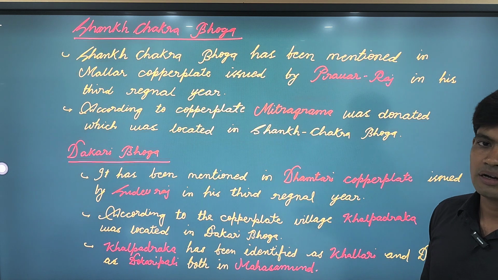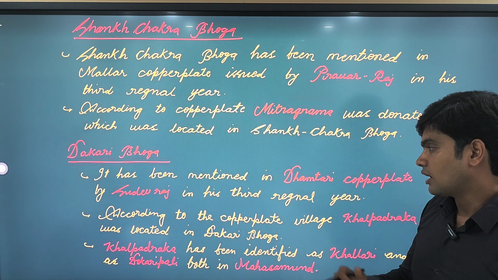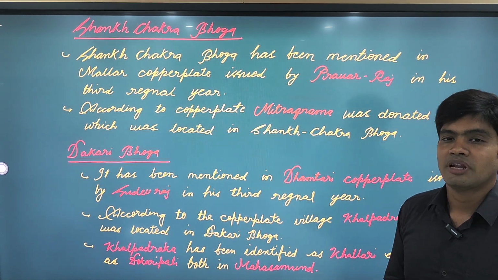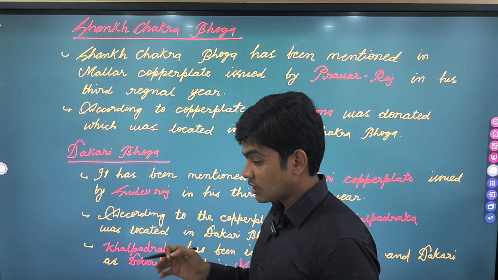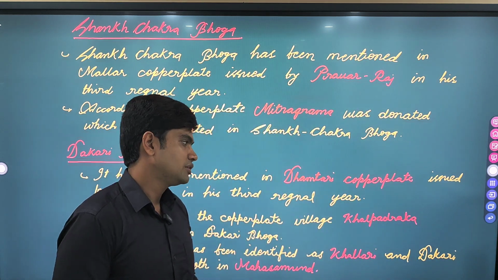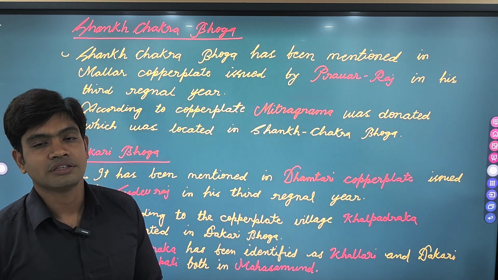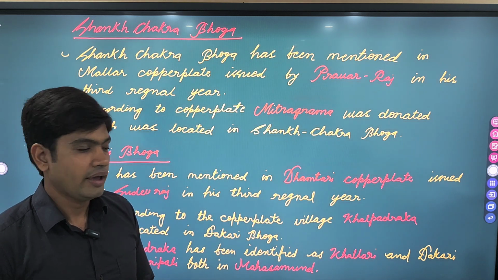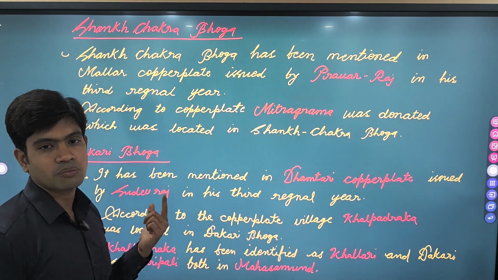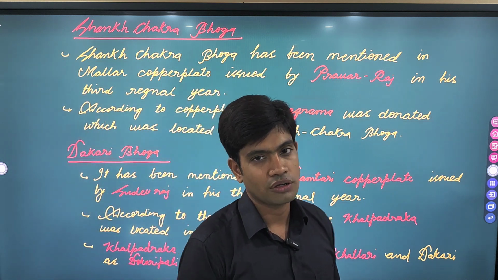Both of them are located in Mahasamund. So that's all about Dakri Bhoga.